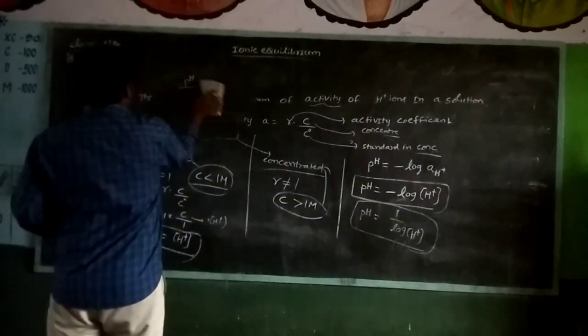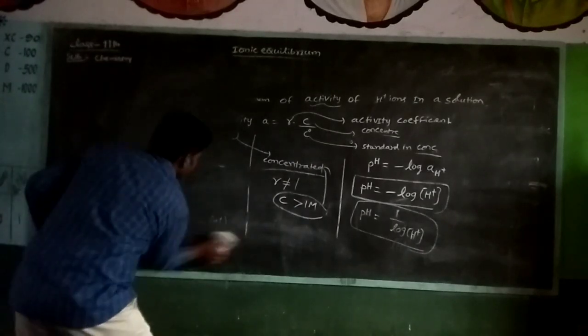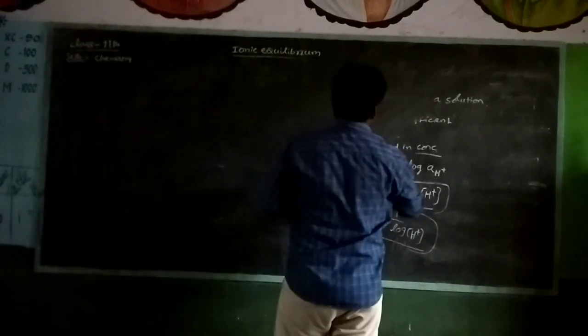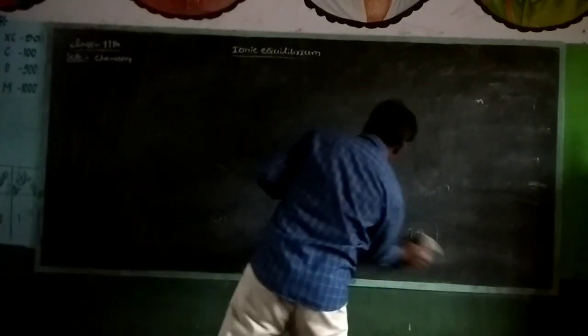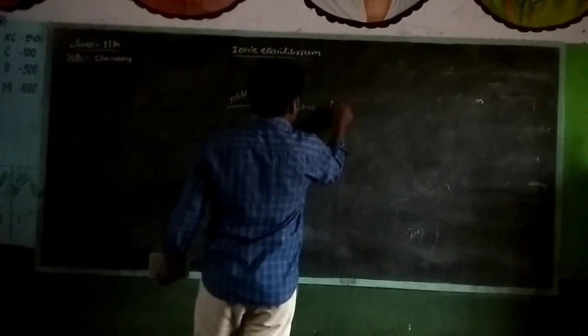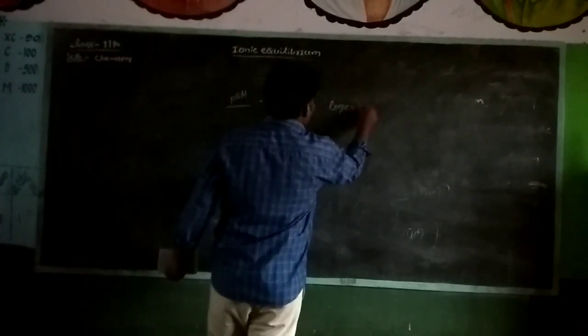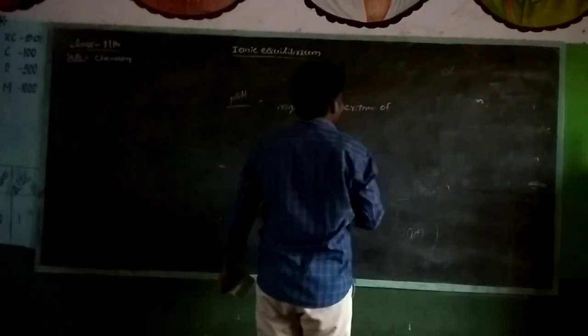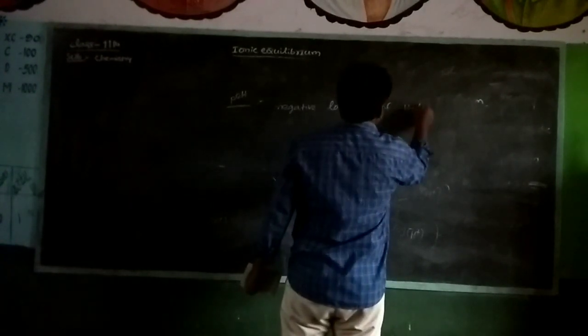Okay, what is meant by pOH? Listen, pOH means negative logarithm of hydroxyl ions.